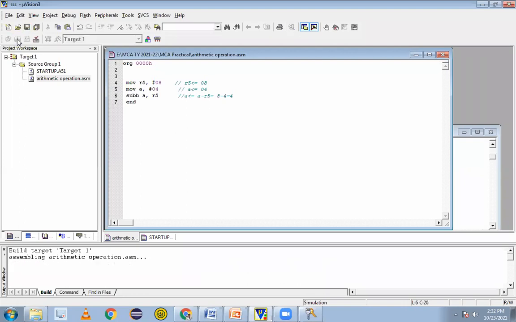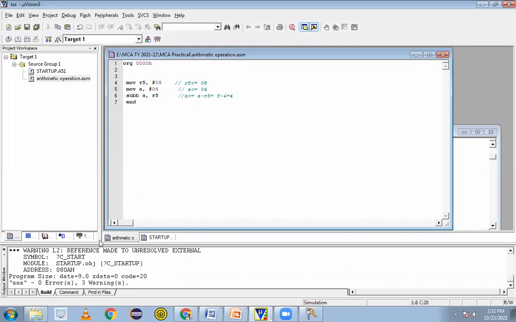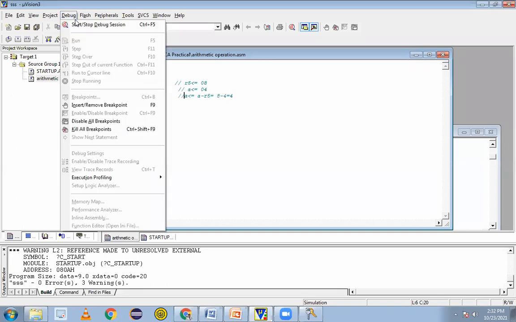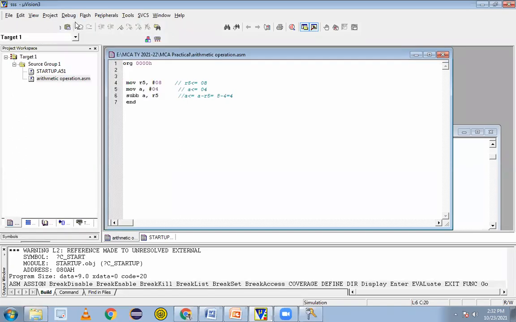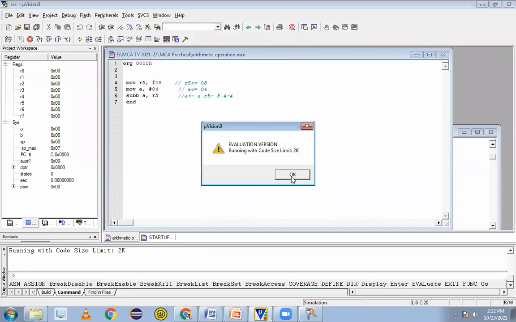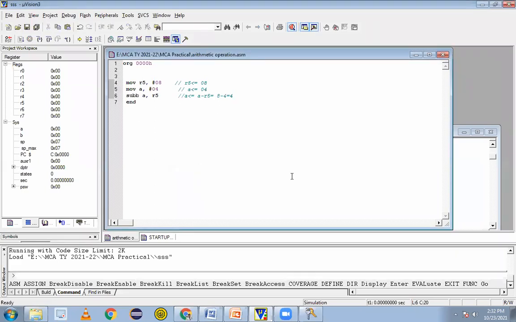Here the error was because we put a comment here. So this needs to be understood by you while writing the code. So now error is 0, warning is 3, doesn't matter. See now. So press F11 step by step. See that R5 gets value 8. In R5, 8. Is it visible?